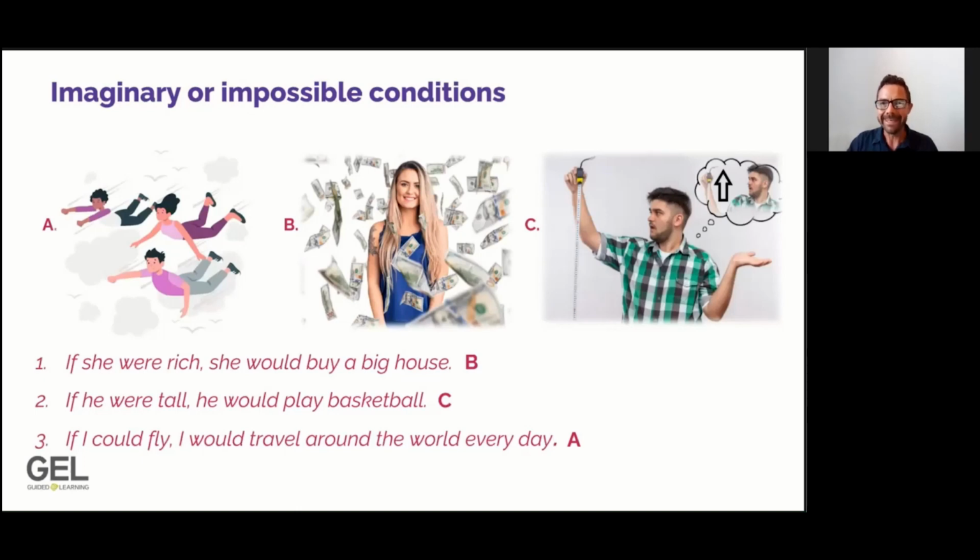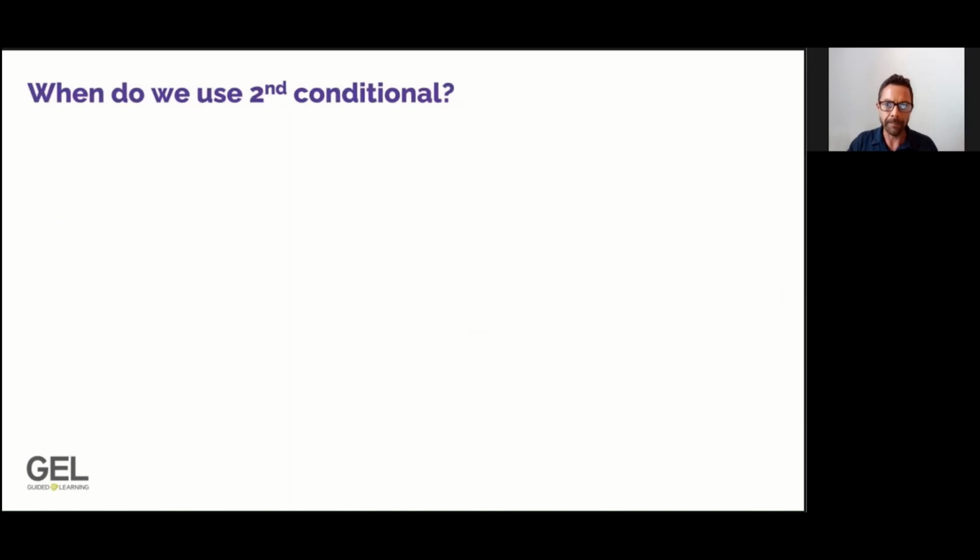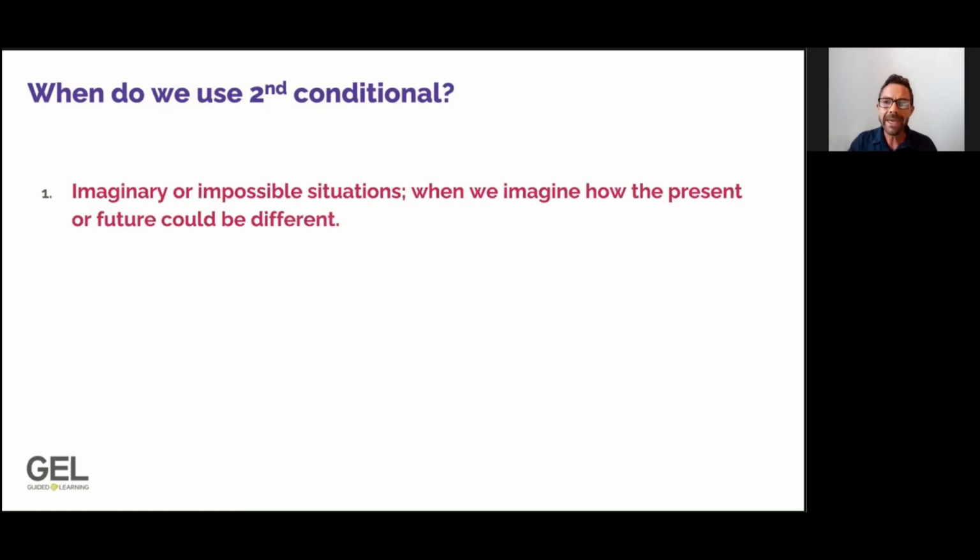Now that we have seen these second conditional sentences, let's learn a little bit more about them. Let's look at when do we use second conditional. As we have been discussing, second conditional is used to talk about an imaginary or an impossible situation, and we can use these to imagine how the present or the future could be different. Another example, the world would be a sad place if there were no dogs. Well, this is not real. Our world has many, many dogs, but we're imagining what it would be like if there were no dogs.